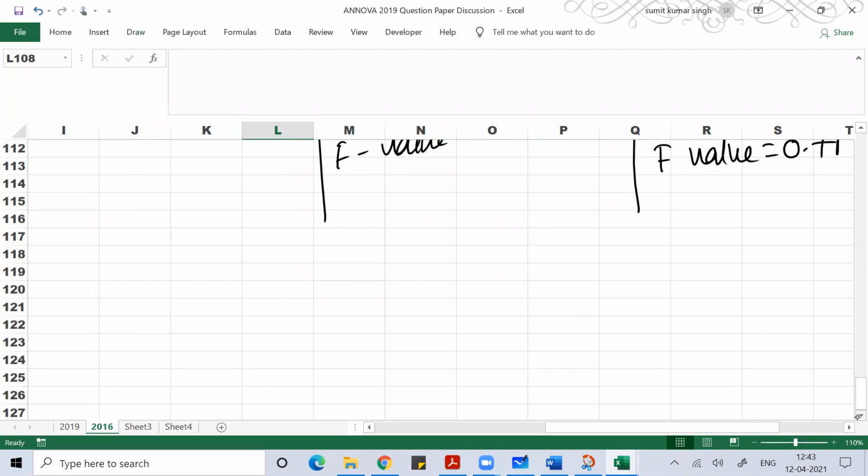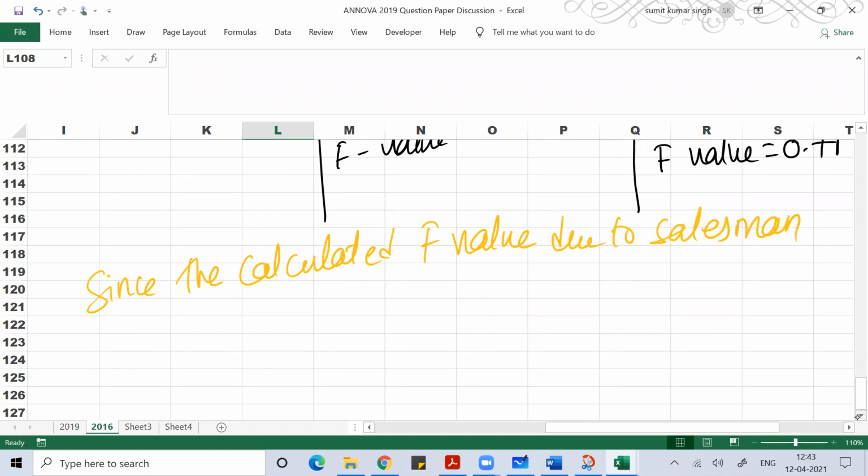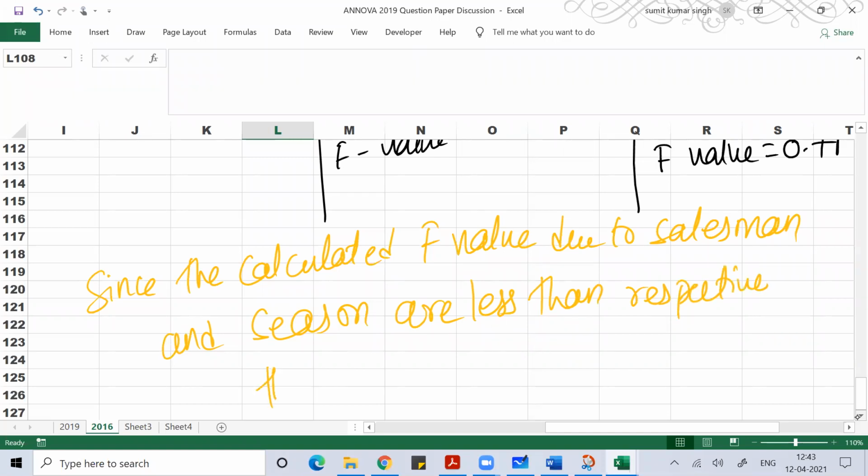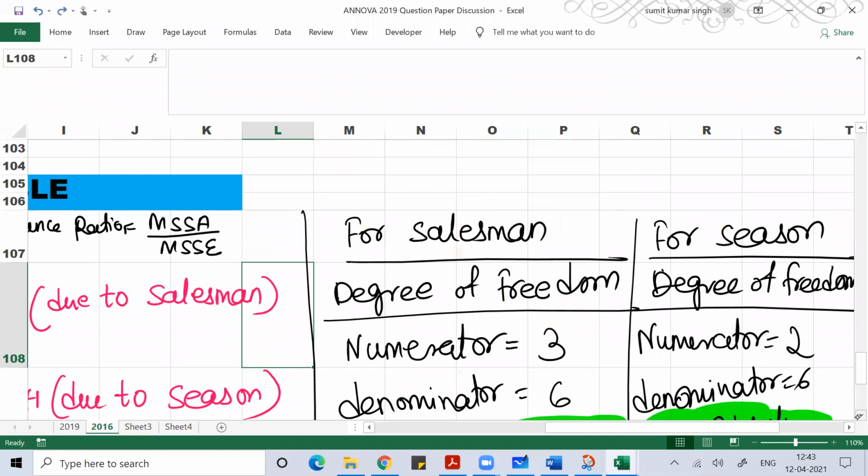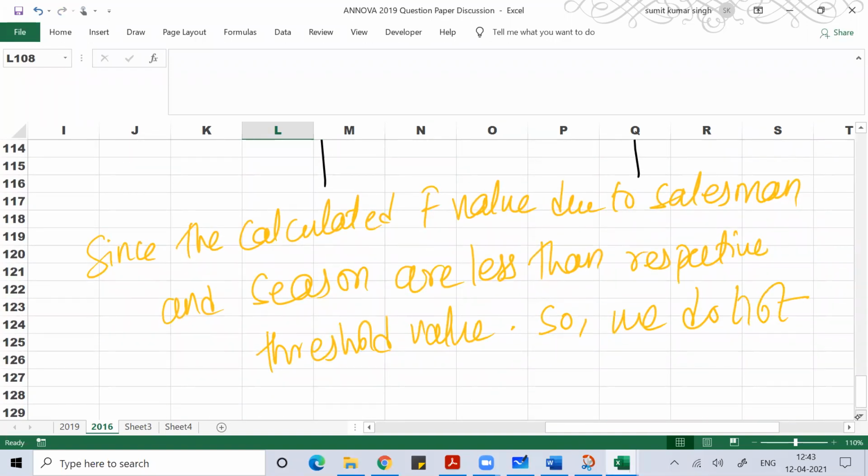Clear, everyone? So since the calculated F values due to salesman and season are less than their respective threshold values, we do not reject the null hypothesis.